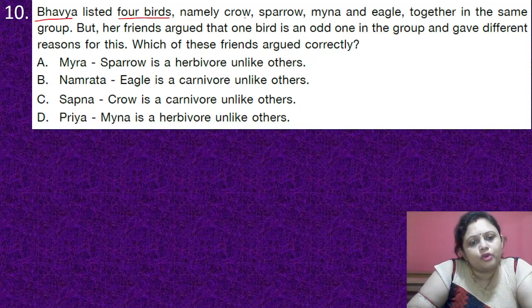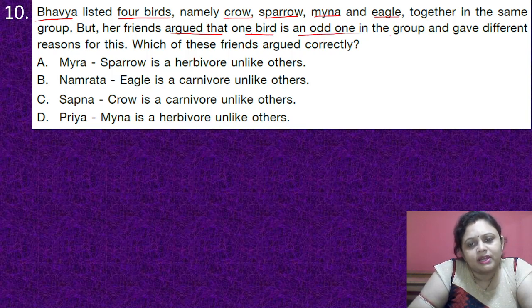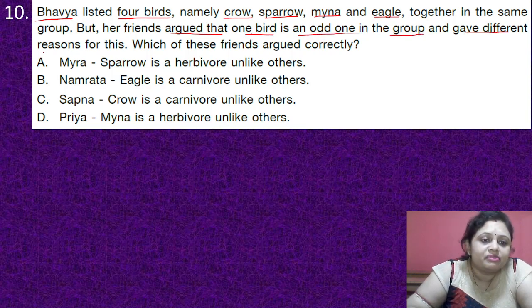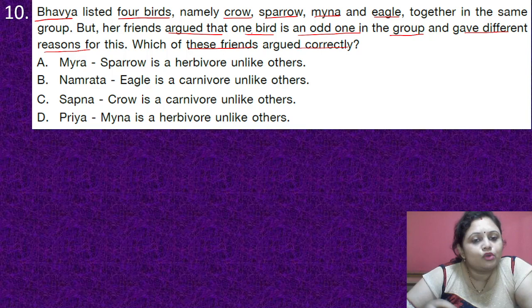Bhavya listed 4 birds, namely crow, sparrow, myna and eagle, together in the same group. But her friends argued that one bird is an odd one in the group and gave different reasons for this. Which of these friends argued correctly? Options are A. Myra: Sparrow is a herbivore unlike others. B. Namrata: Eagle is a carnivore unlike others. C. Sapna: Crow is a carnivore unlike others. D. Priya: Myna is a herbivore unlike others.